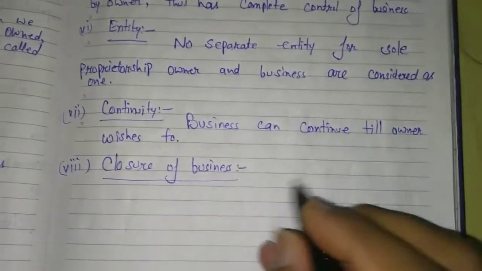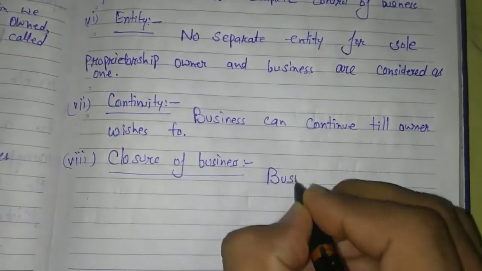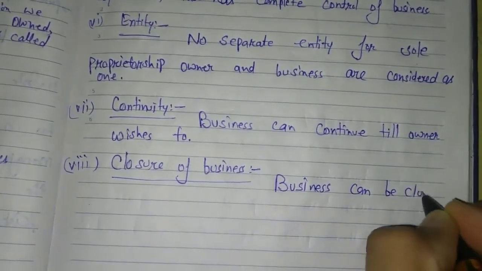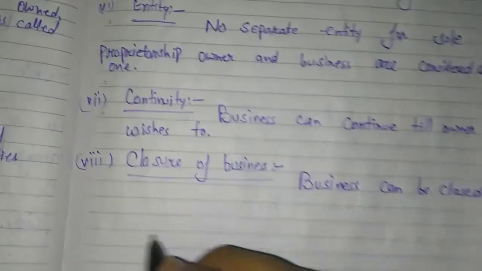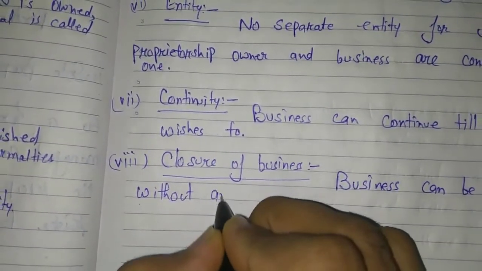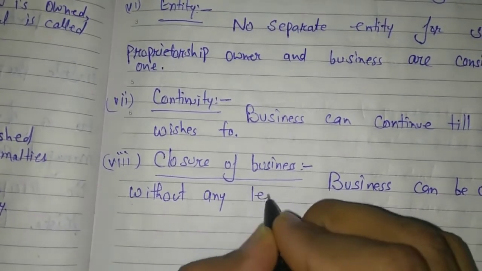So you can write here: business can be closed without any legal formalities.